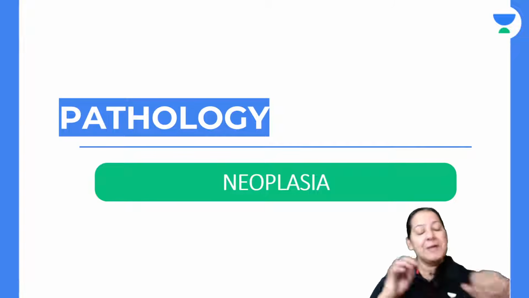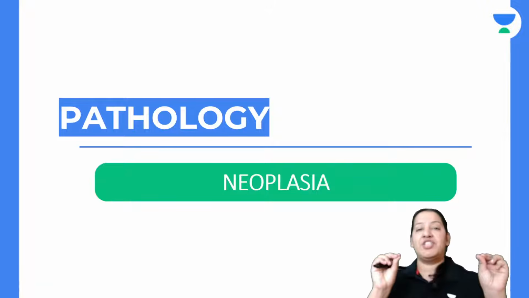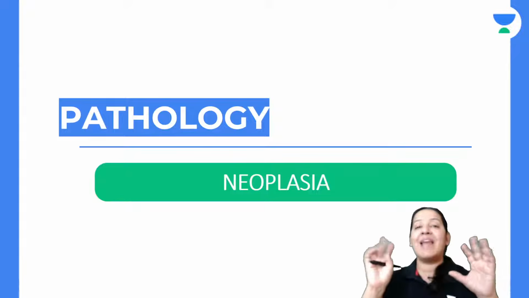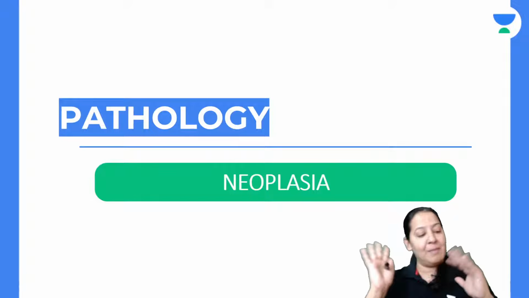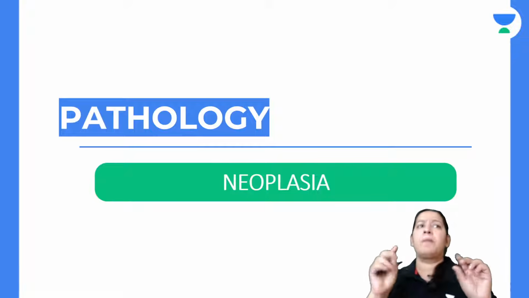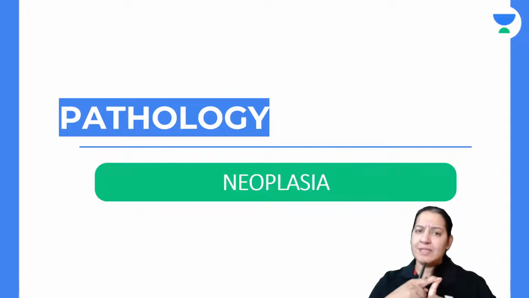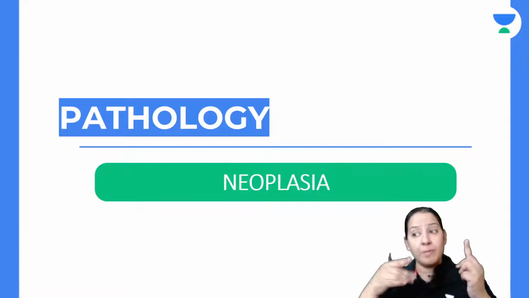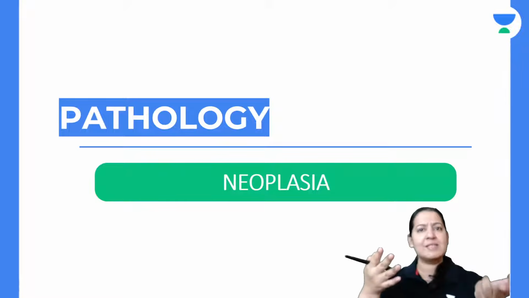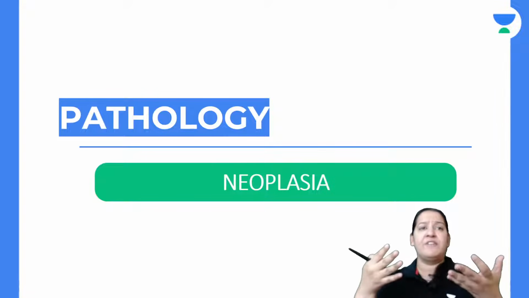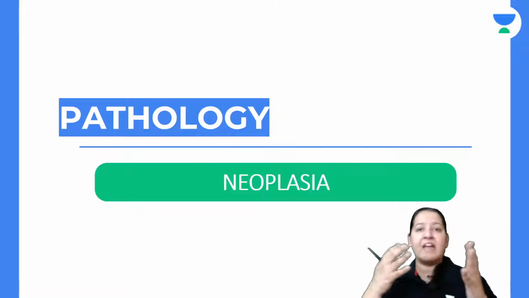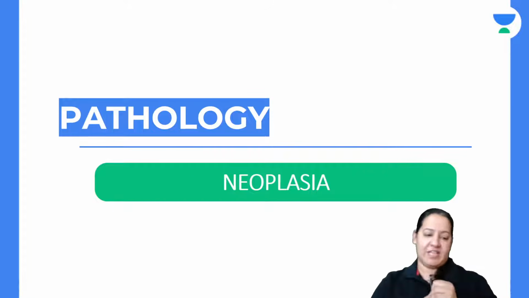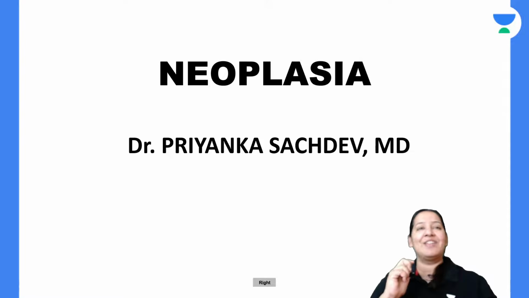That is neoplasia. The most important question in neoplasia is: what is the difference between benign and malignant tumors, the two types of tumors? Benign versus malignant tumors is a very important topic for university exams of second prof MBBS students for pathology, as well as MCQs. Many MCQs come from dysplasia and anaplasia. What is dysplasia? What is anaplasia? How do they differ? What is the difference between benign and malignant tumors microscopically? What are the 10 features of neoplasia? I will explain everything. Don't worry. Let me start the lecture without wasting time.